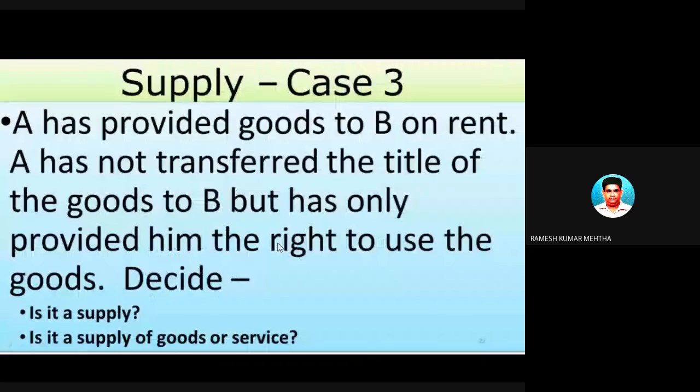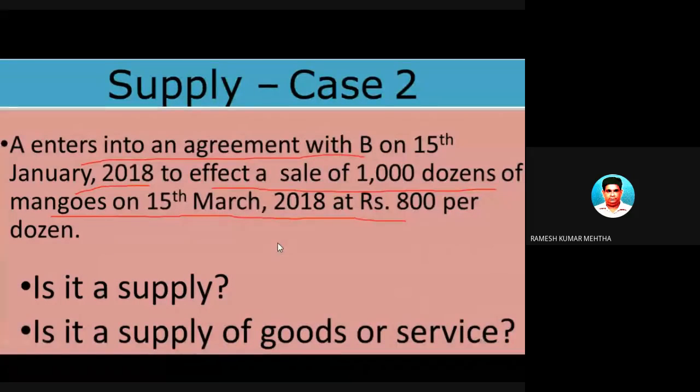Okay, so here also it is a transfer. Look at this: they are going to give in the future, there is money, there are persons, and there are goods. Mangoes are the goods, and on the day when the goods are supplied, there is a transfer of ownership, and there is money also here. So all the conditions are applied. So it is a supply, and it is a supply of goods.